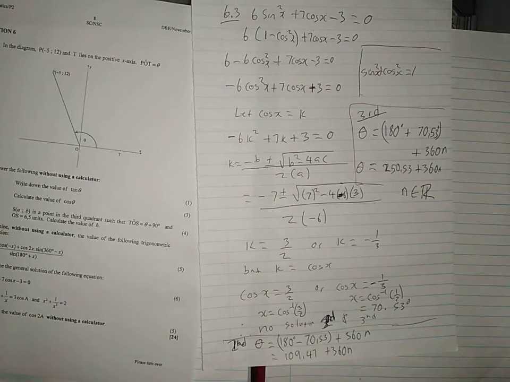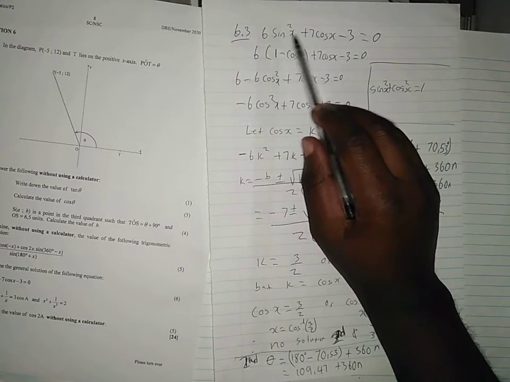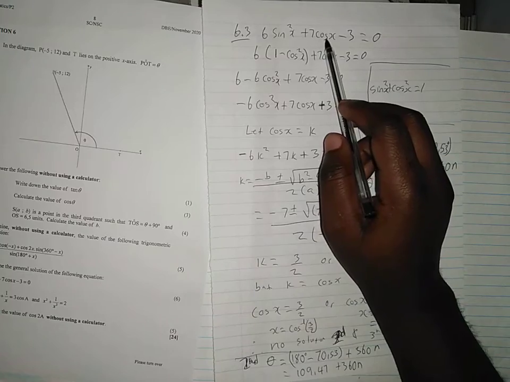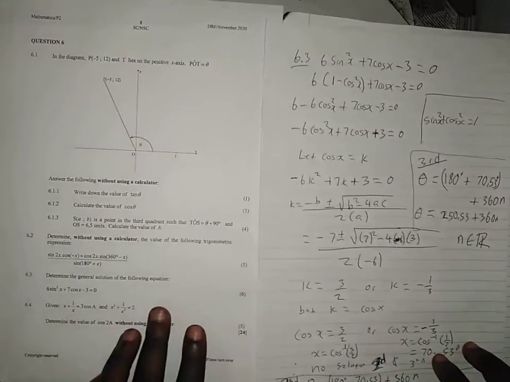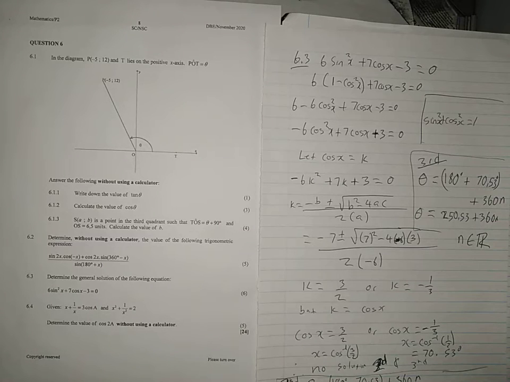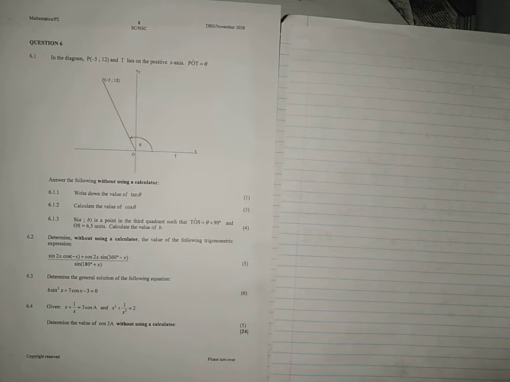So the most important thing here to remember is that you must just change this sine to be cos, so that you can be able to use what we refer to here as the k method. So we are done. Now let's look at 6.4 and see what we get.